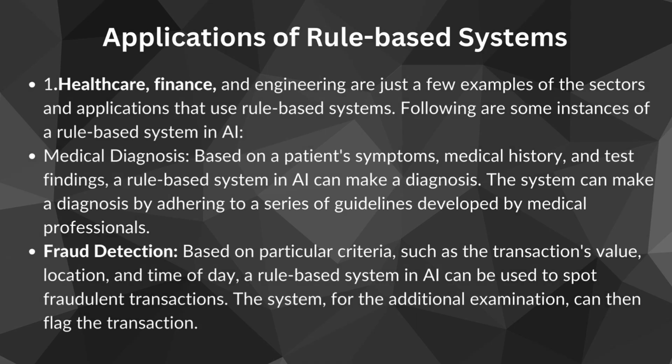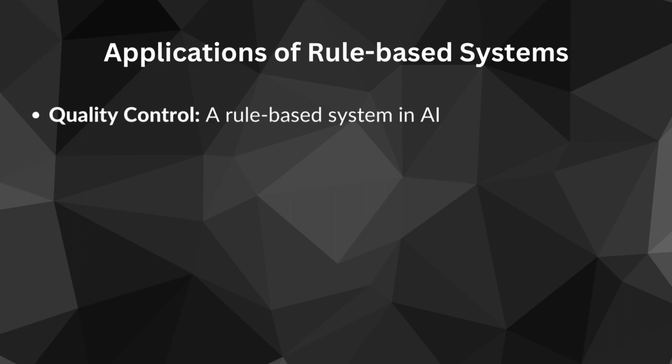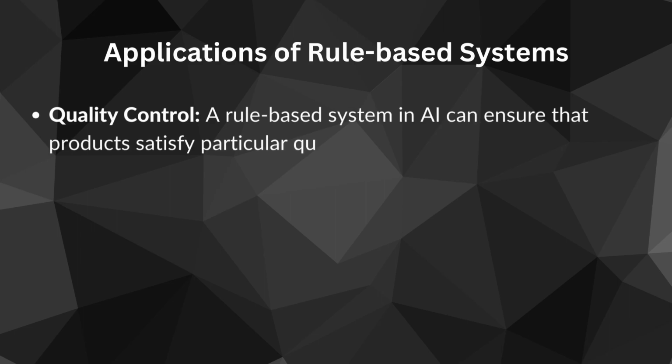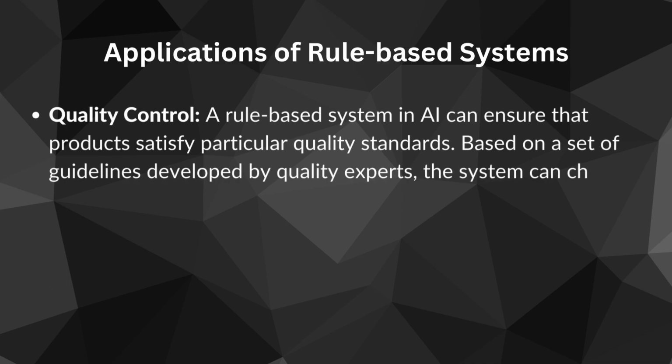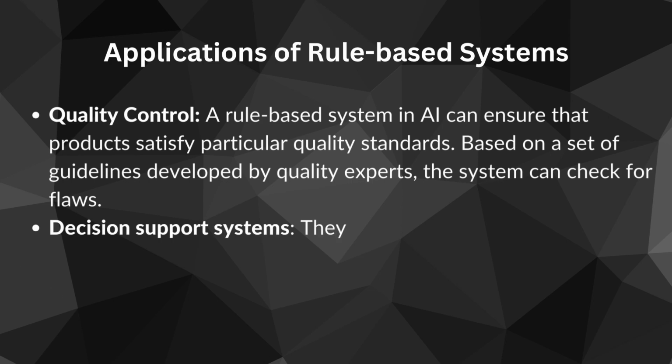Next, one of the applications is fraud detection based on particular criteria such as transaction value, location and time of day. A rule based system in AI can be used to spot fraudulent transactions. The system can then flag the transaction for additional examination. Another application can be found in quality control, where a rule based system in AI can ensure that products satisfy particular quality standards. Based on a set of guidelines developed by quality experts, the system can check for flaws.